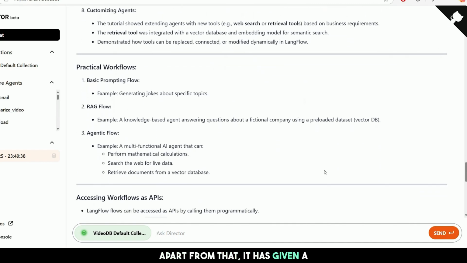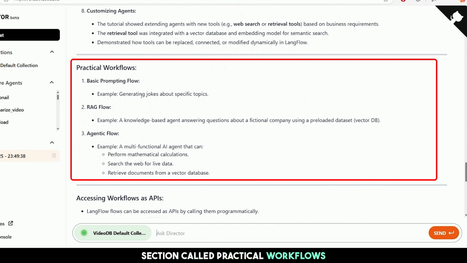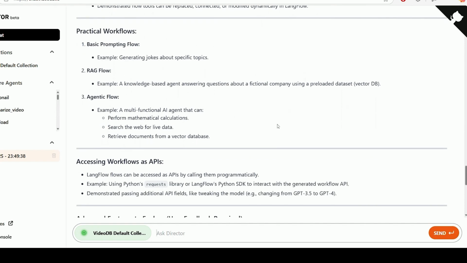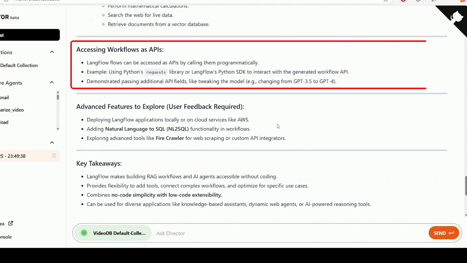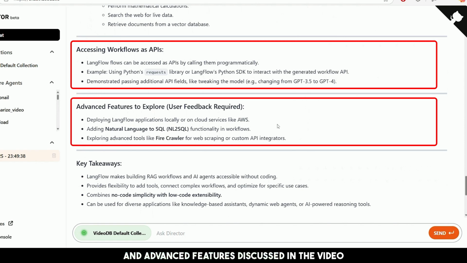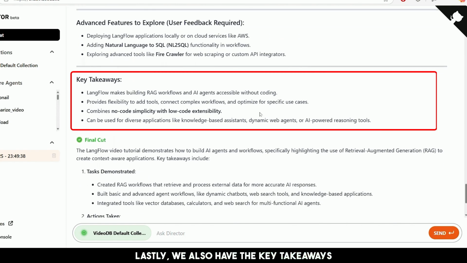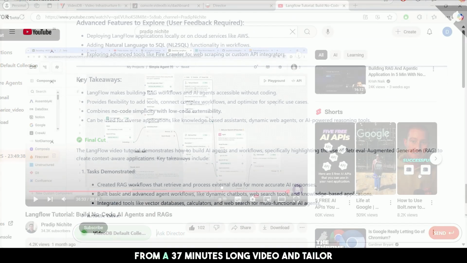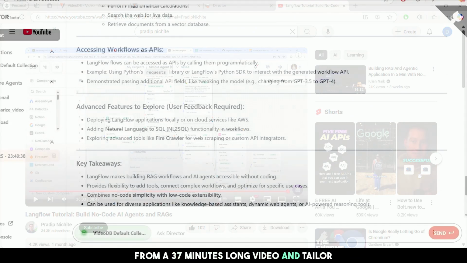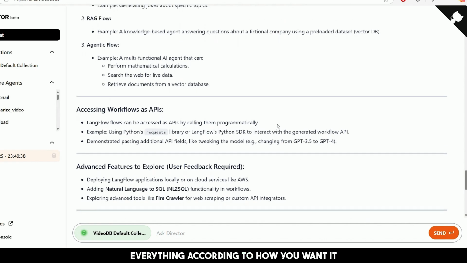Apart from that, it has given a section called Practical Workflows, which is a summary of the flow of the video. That's not all. It even lists out how to access the workflow with APIs and advanced features discussed in the video. Lastly, we also have the key takeaways. It's easy to see how powerful this service is when it can effectively extract specific information from a 37 minutes long video and tailor everything according to how you want it.